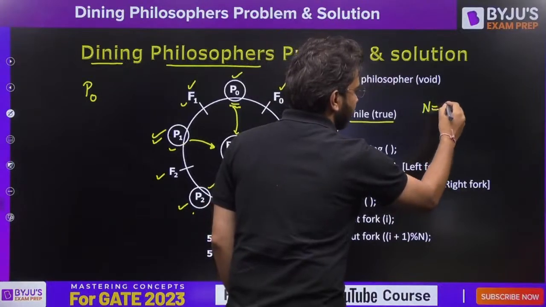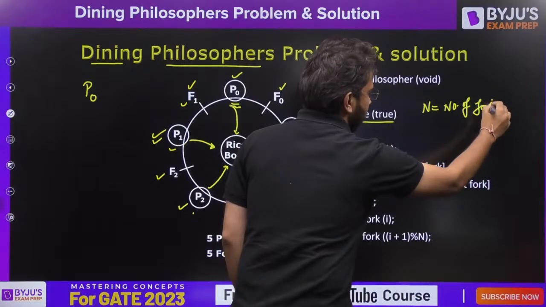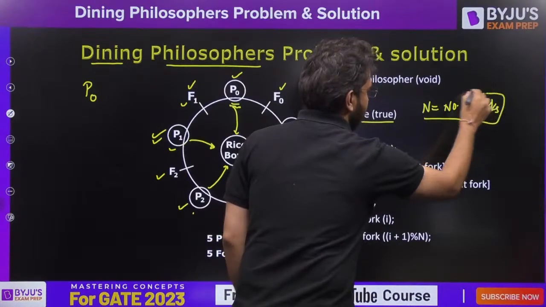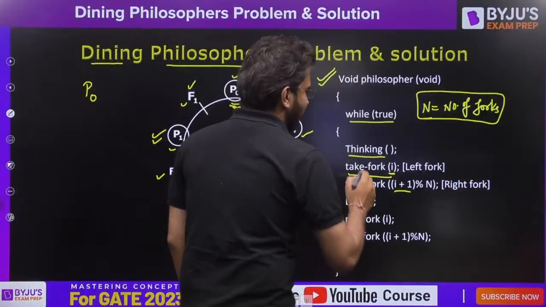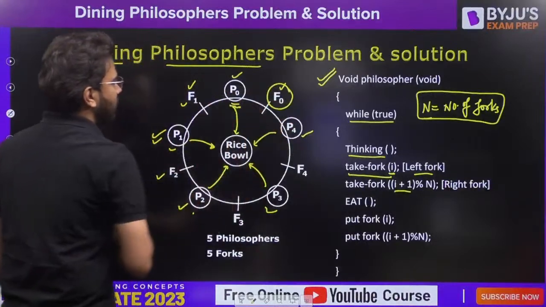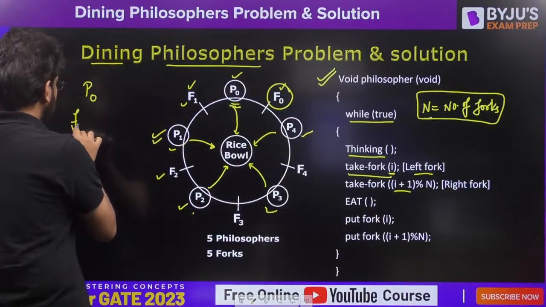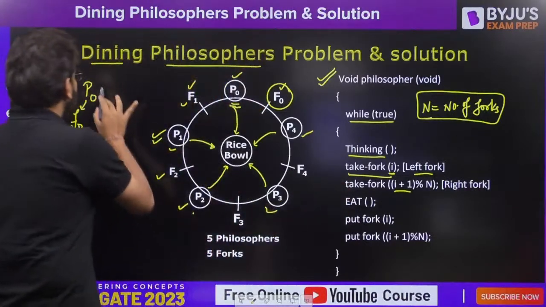N is the number of forks. So the I value will be 0. So first it is going to pick its left fork, that means F0 here. It is going to pick the F0 fork first,